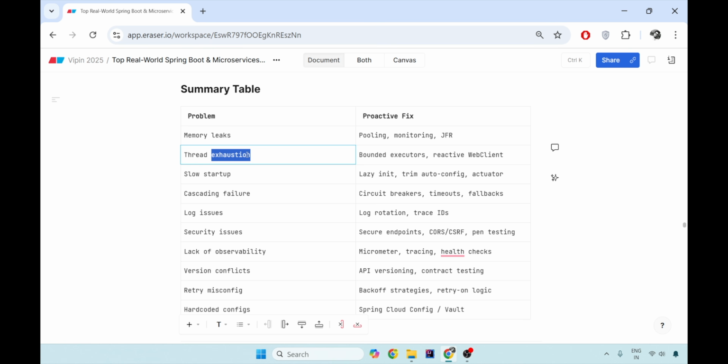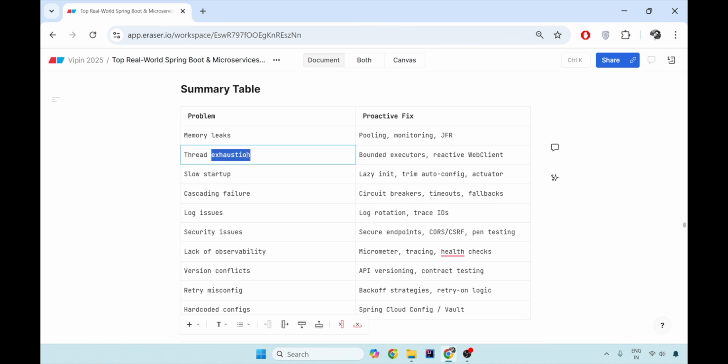The fifth issue we found was the log issue. There was an unbounded log file. We had not used log rotation on the files, and the size of the log file becomes 50 MB, 60 MB, even in GBs, and we were doomed. The security issue of not using proper secure endpoints, that is being hacked and being wrongly used, is also a common feature in production. The lack of observability and tracing, Micrometer and health checks is also a problem. Versioning is also a big problem because it will not help you with backward compatibility, it will give you breaking changes.